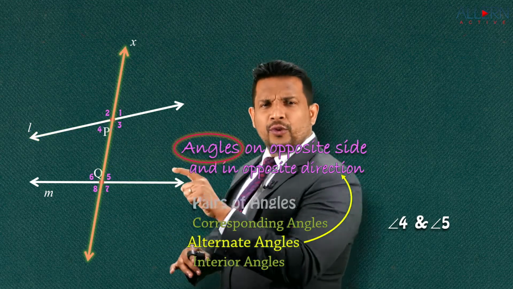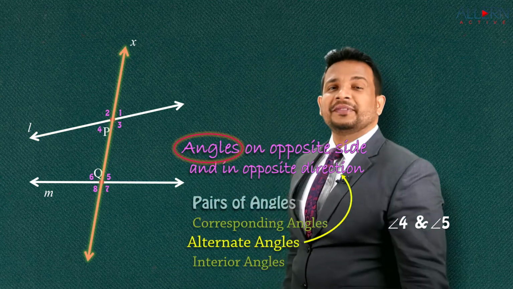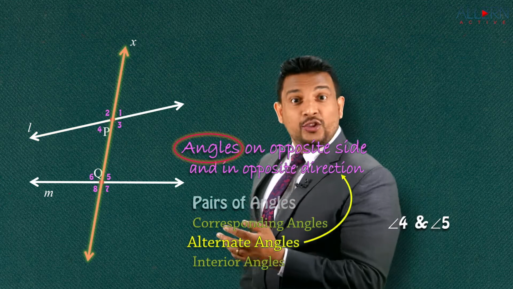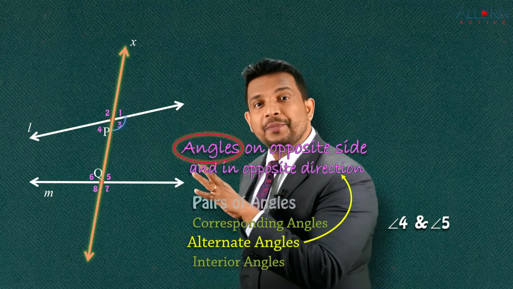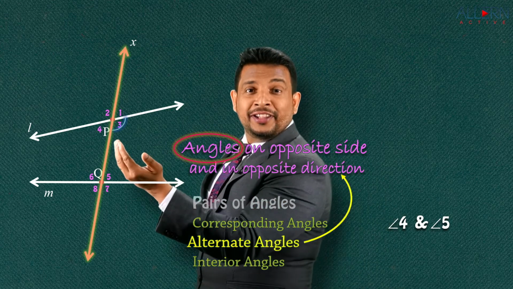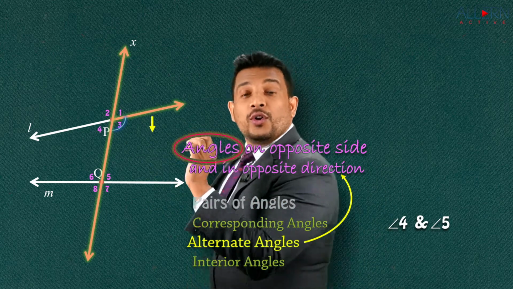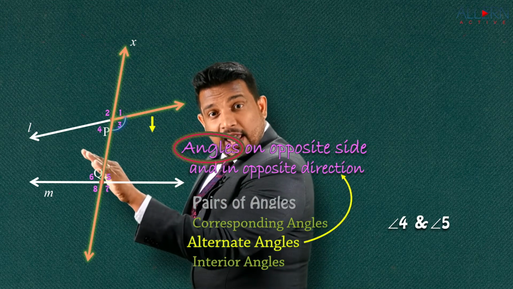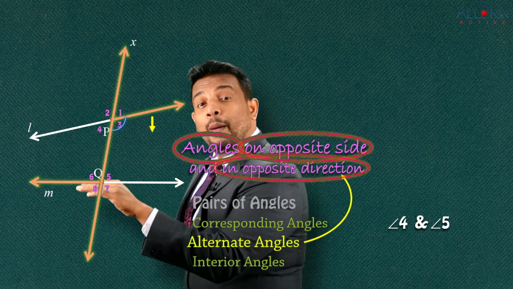Now I gave you one pair of alternate angles. Can you find one more? Think over it. Yes, you will say, let's start on this side. That is angle number 3. Beautiful. Observe this angle. This is on the right hand side and it is below. So now you search for an angle on the other side and the direction should be above the line.